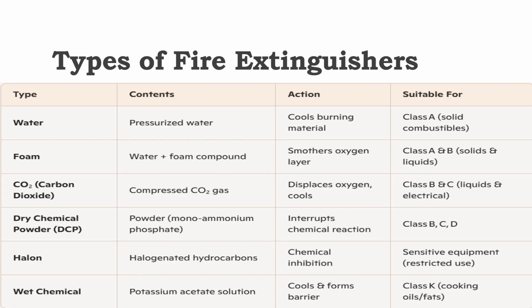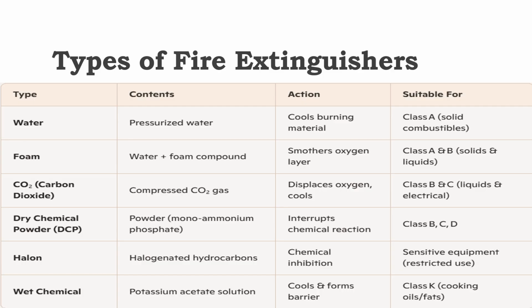So types of fire extinguishers. Water, the content is pressurized water. It cools burning material. Most suitable for class A, the solid combustibles. Foam, it contains water and foam compound. It smothers oxygen layer. So suitable for class A and B kind of fires like solids and liquids.